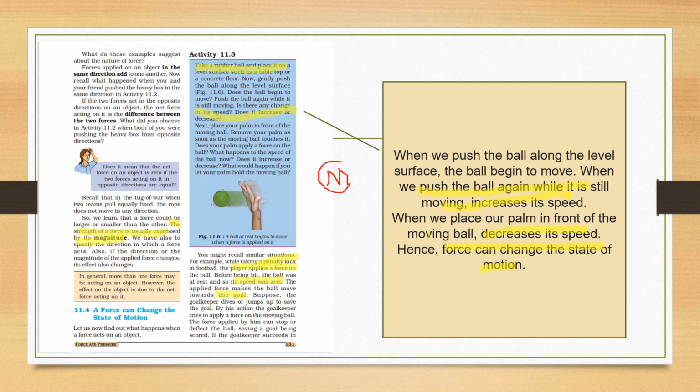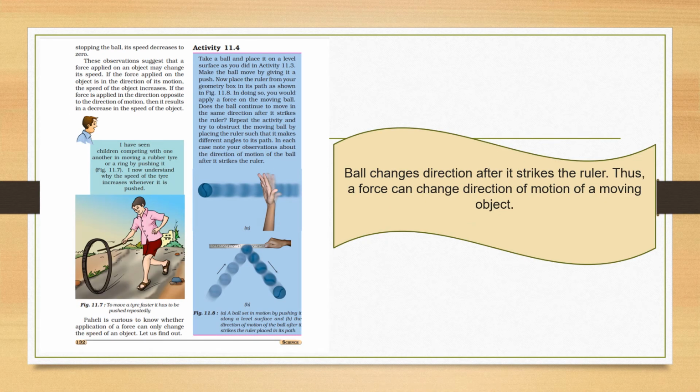If the goalkeeper jumps and saves the goal, by his action there is a force on the moving ball, and the ball will stop or its direction will change. So the goalkeeper can save the ball, he will succeed. Otherwise, there will be a goal.